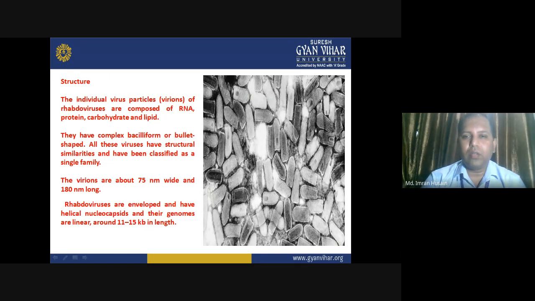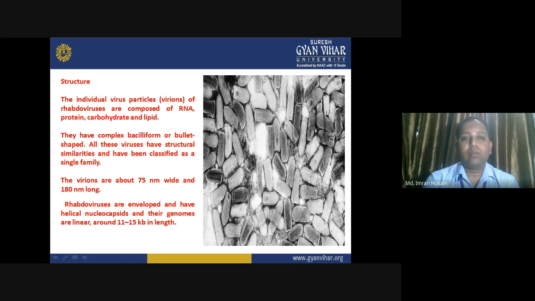Significant structure. Here you can see the original image of electron microscopy displaying rhabdovirus. So what type of structure do they have, what do they do, and how do they look? The individual virus particle, known as virion, of the rhabdovirus is composed of RNA, protein, carbohydrate, and lipid.